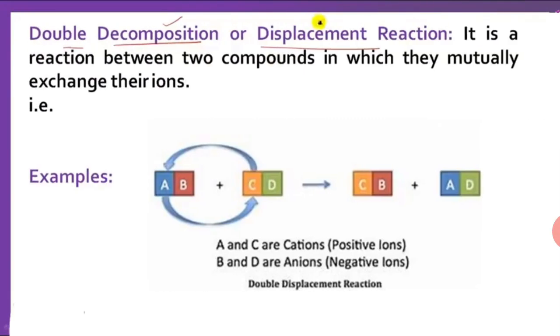And next is double displacement reaction or double decomposition reaction. It is a reaction between two compounds in which they mutually exchange their ions. For example, AB combines with CD, then A will take the place of C and C in turn takes the place of A. In this way, we will get CB plus AD. The positive ion will exchange with the positive and the negative with the negative ion.